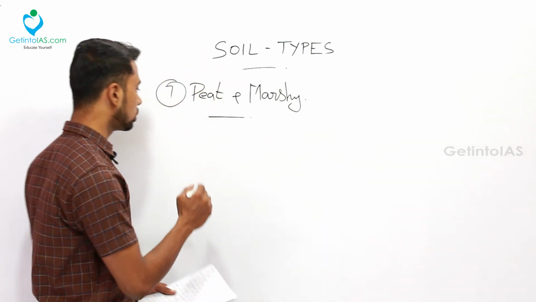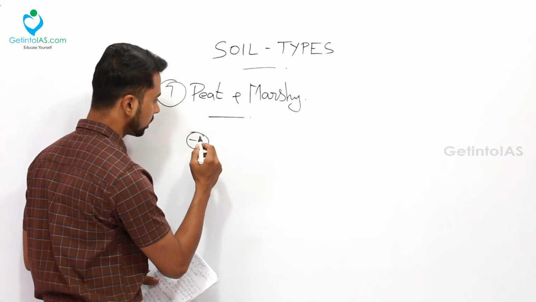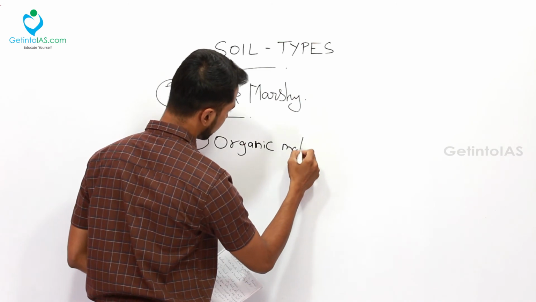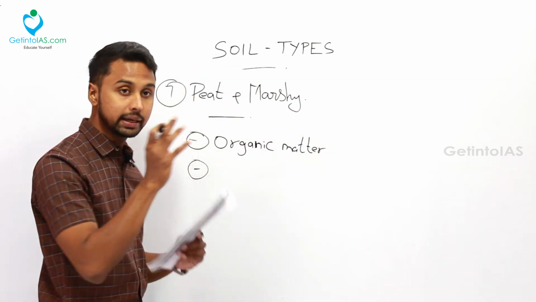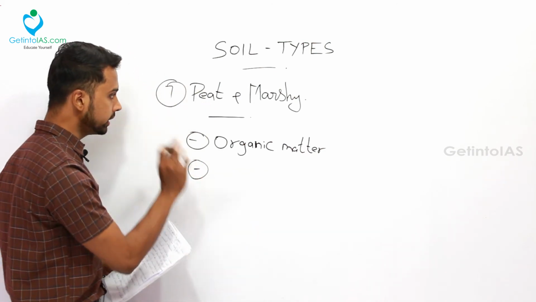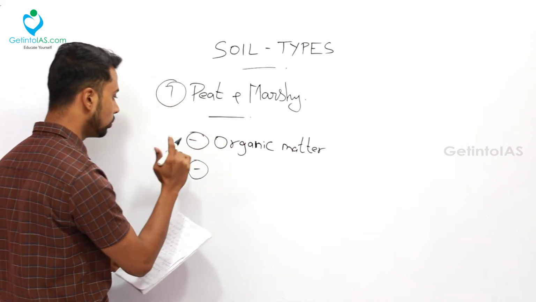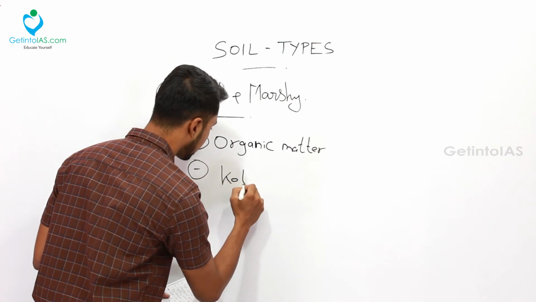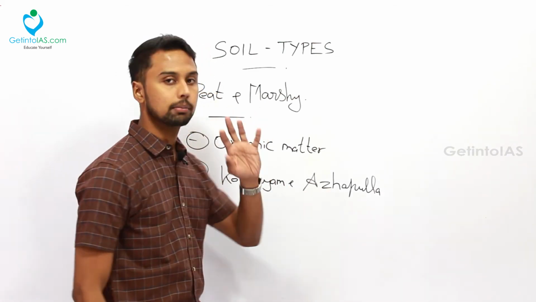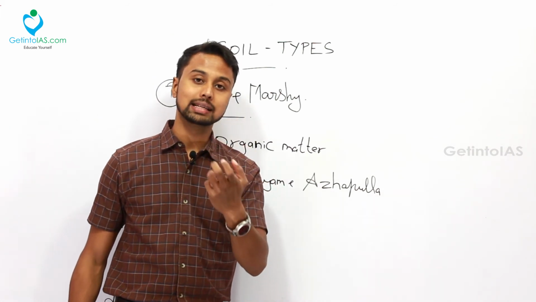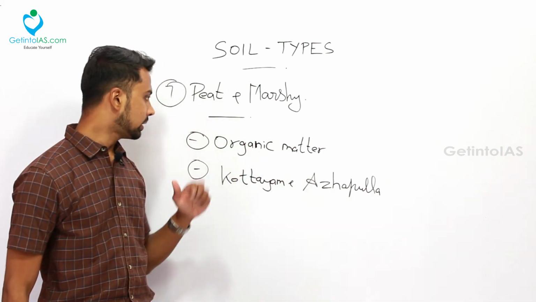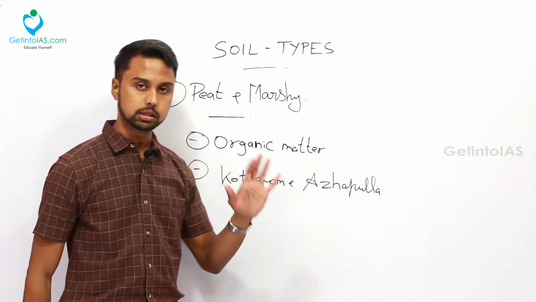Okay, the first point to note down here is this soil is formed because of the accumulation of a large amount of organic matter. That is the important point. And where can you find this peat and marshy soil? Exclusively in Kerala. And in Kerala also there are two regions where you can find this exact type of soil, which is your Kottayam and Alappuzha. Those soils are referred to as Kari in Kerala, in these regions especially. Okay, so it is organic in nature and you can especially find it in the Kottayam and Alappuzha regions.